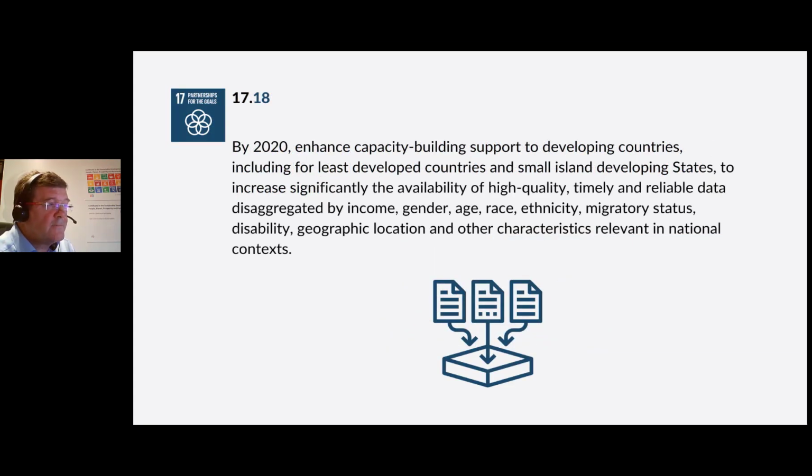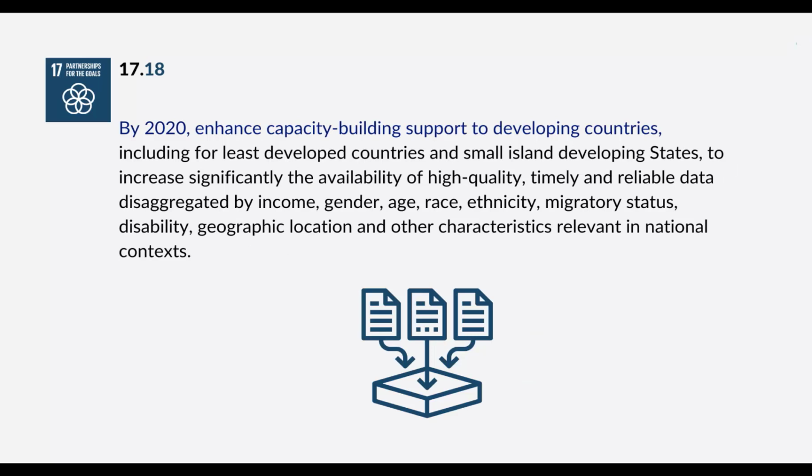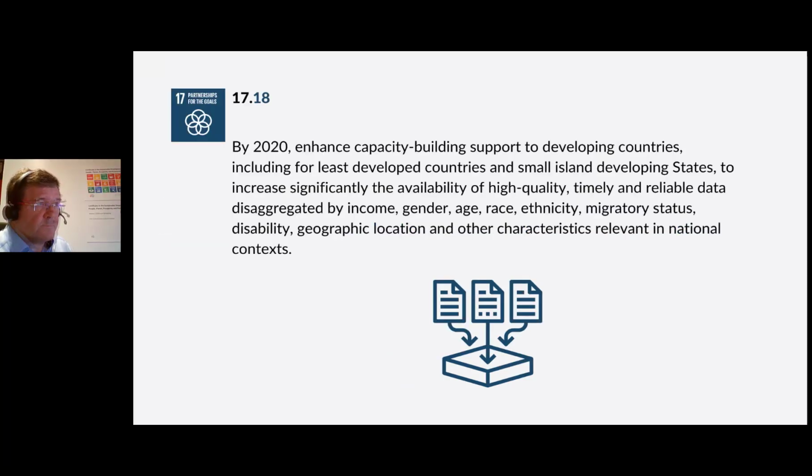Goal 17, Target 18. This is quite long and there's a lot of explanatory terms in this, so I will go through this in bits. By 2020, enhance capacity building support to developing countries, including for least developed countries and small island developing states, to increase significantly the availability of high quality, timely, and reliable data disaggregated by income, gender, age, race, ethnicity, migratory status, disability, geographic location, and other characteristics relevant in national contexts. So basically, you can see here there are a lot of qualifiers on at the end of that, but it's basically to enhance capacity building support to developing countries.